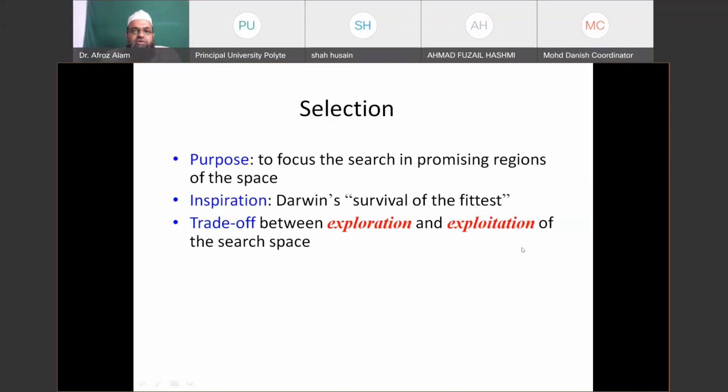Someone is saying that slides are not visible. Is it like that? Slides are visible. Okay, visible. Please check your internet connection. It might happen that from your side the connection is lost or the network is poor.